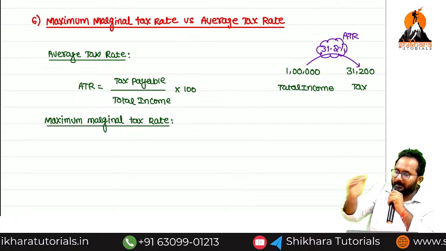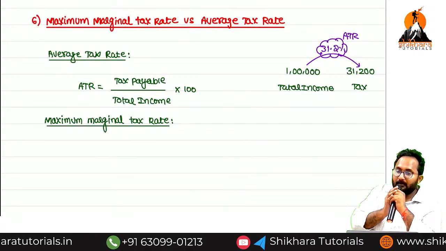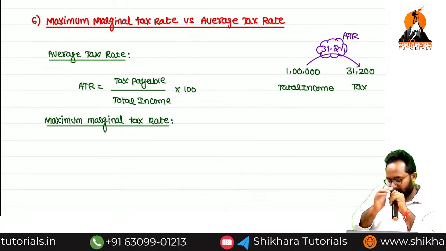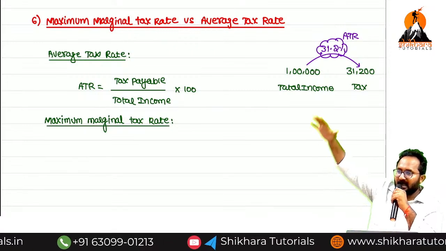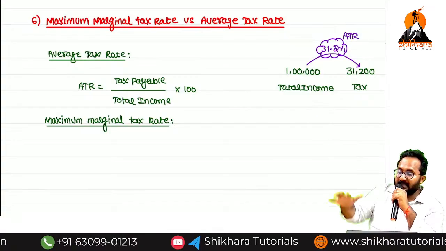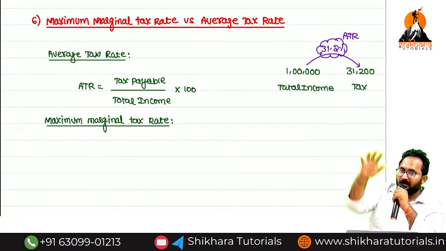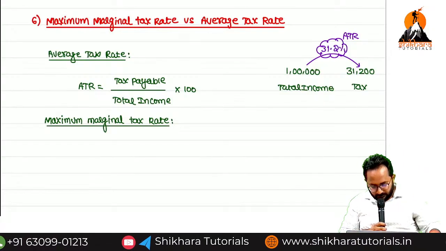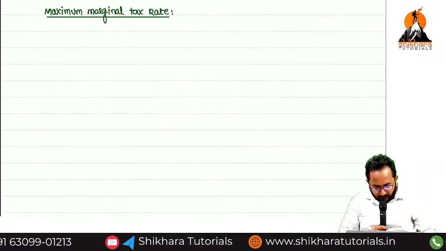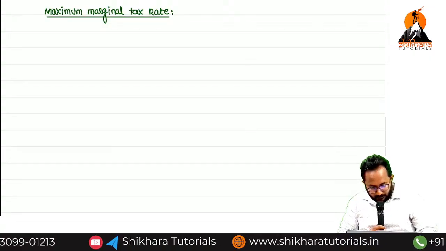For every person you can calculate the maximum marginal tax rate: simply highest slab rate, highest surcharge rate, plus health and education cess.